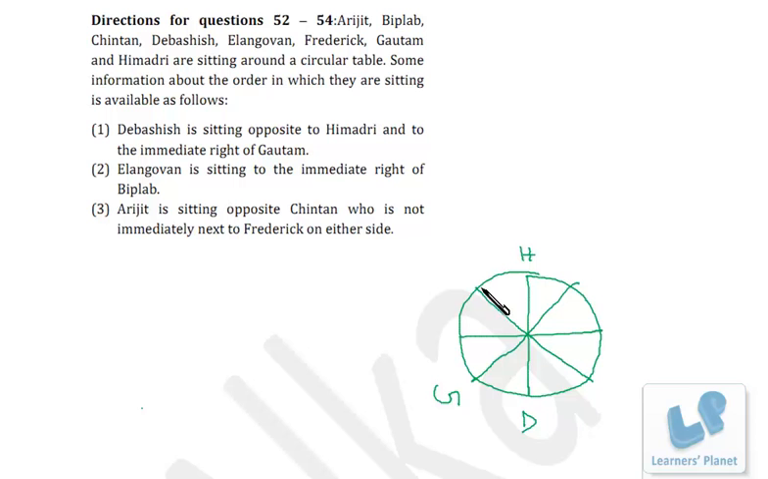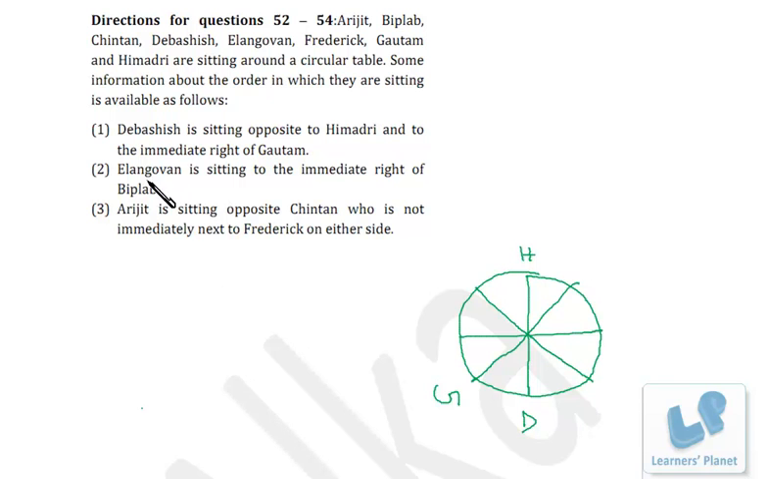So we have 1, 2 and 3 combinations next to each other. So let's see next one. Arijit is sitting opposite Chintan, who is not immediately next to Frederick on either side. Arijit is opposite to Chintan. So Arijit, Chintan may be this combination, right? But that is fixed that opposite to Gautam, it's blank. As of now, from Arijit and Chintan, nobody is there.